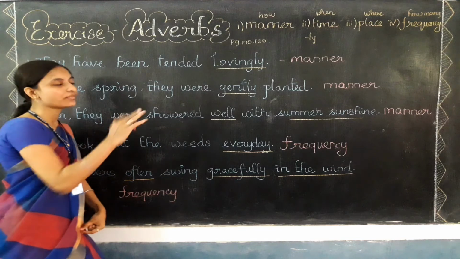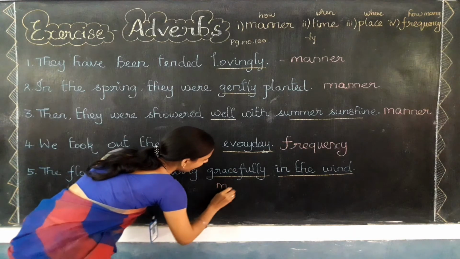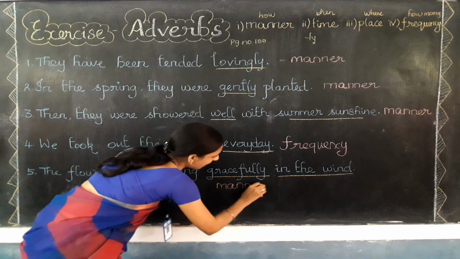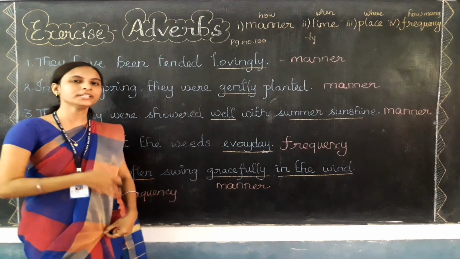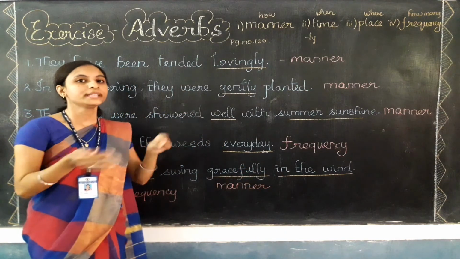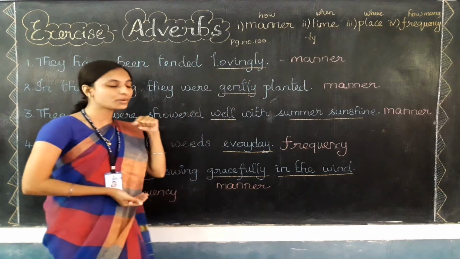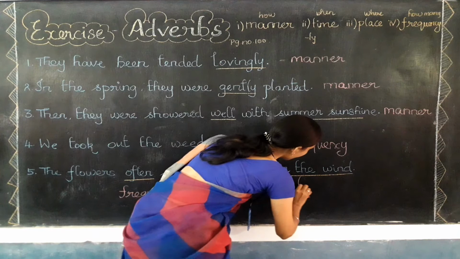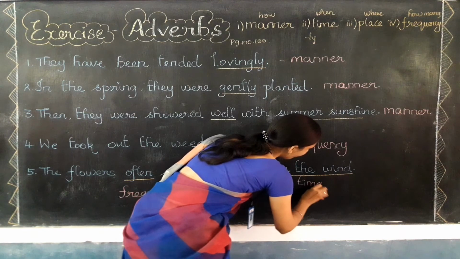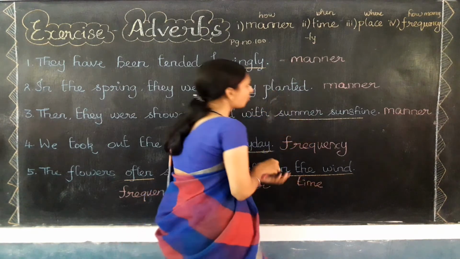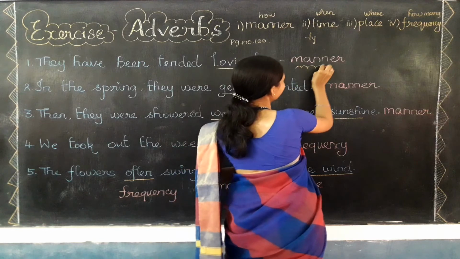It refers to adverb of manner. So I need to write manner. And finally in the wind எப்போ வந்து இது வந்து இந்த மாதிரி மூவ் ஆகும் இது வந்து காத்து அடிக்கும் போது தான். So எப்போ means when. So when refers to adverb of time. So the answer will be time, adverb of time. So I need to underline this answer.